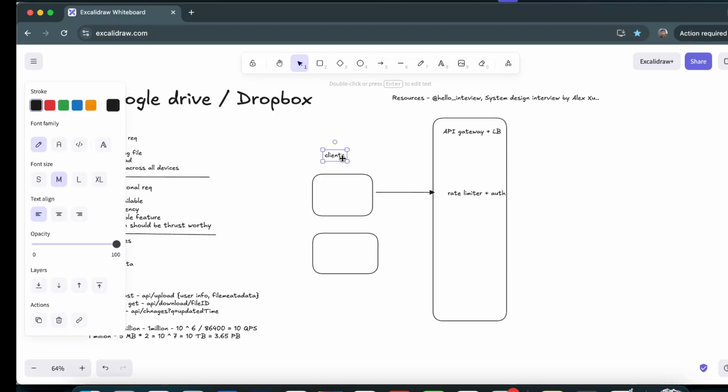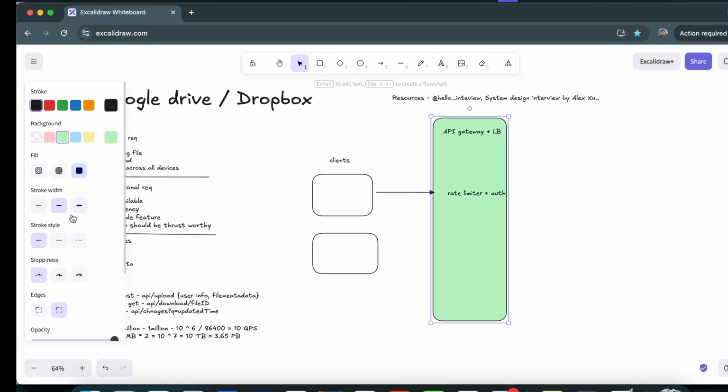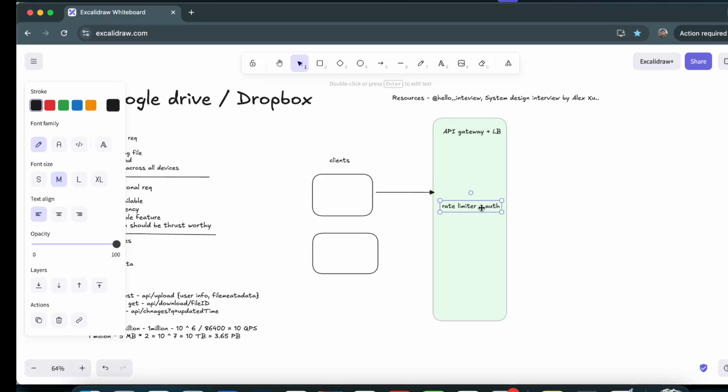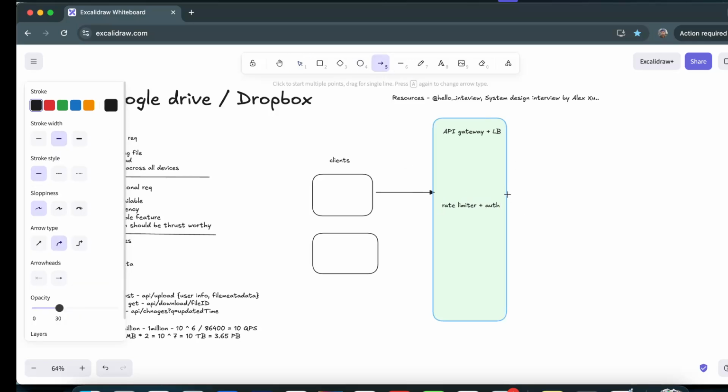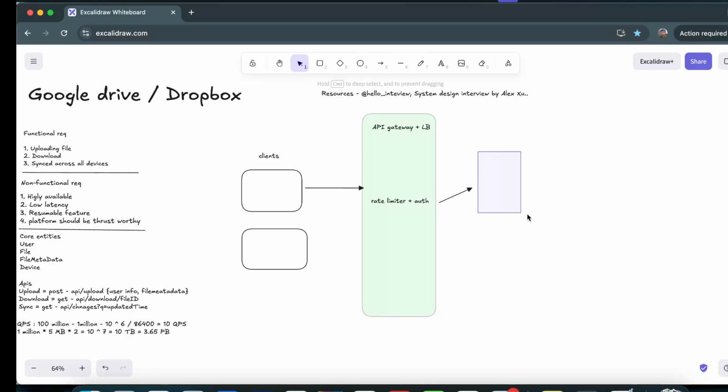Now, when the user interacts with this, based on the request, whether it is a POST request or GET request, the request goes to a particular server. First, to upload the file, we will have an upload service.